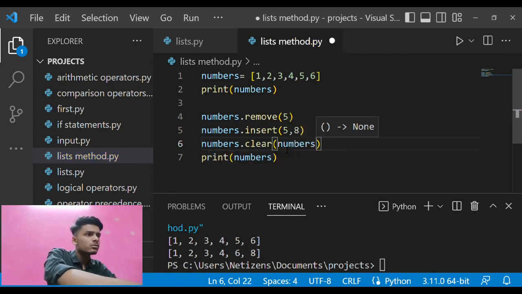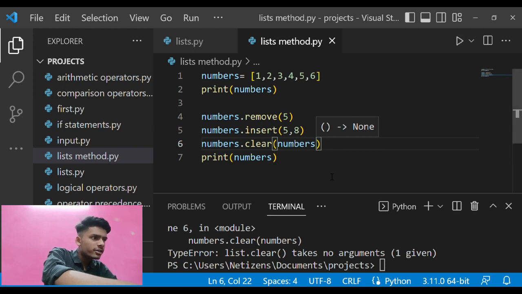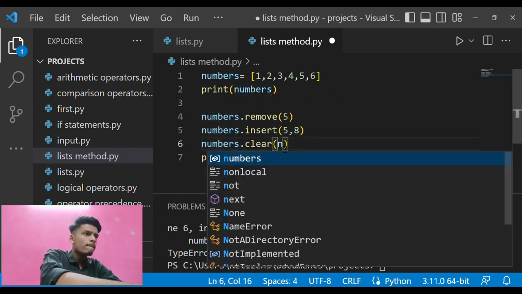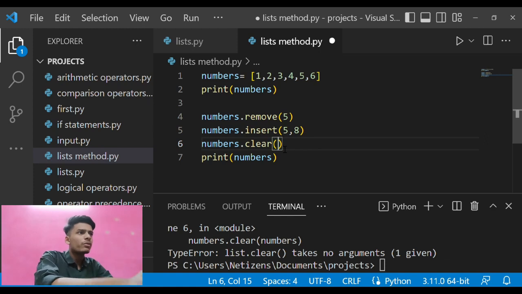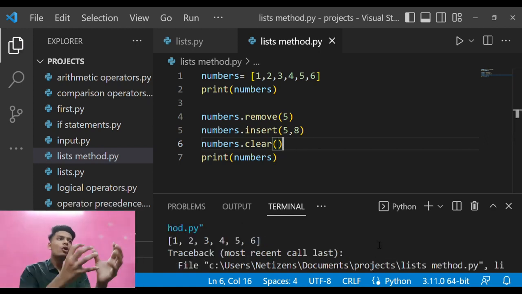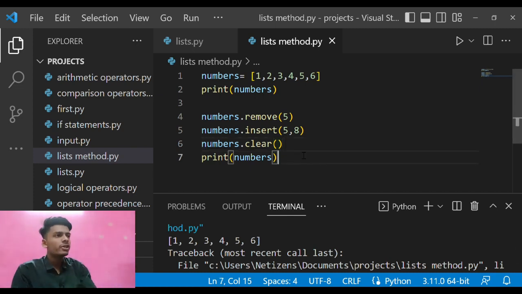the numbers, and here it is giving an error. The reason why it is giving an error is that there's some issue over there. So to clear all the list items, we just need to type numbers.clear and print the numbers over here.